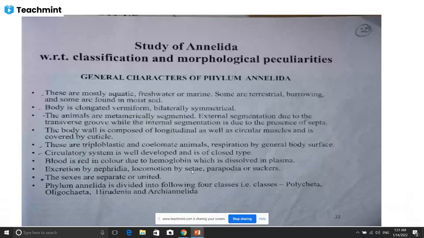Now the sexes are separate or united. Some animals belonging to the phylum Annelida have separate sexes, some are united. That means both sexes are present in the single animal.